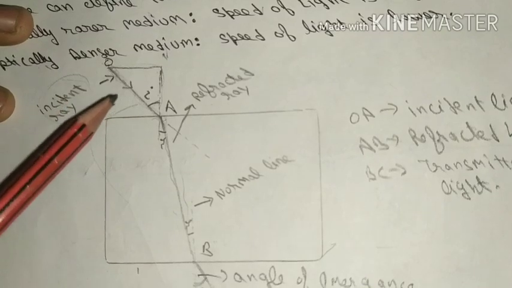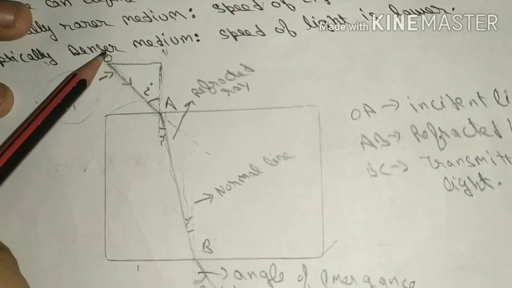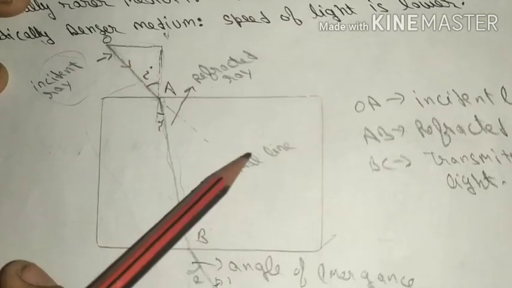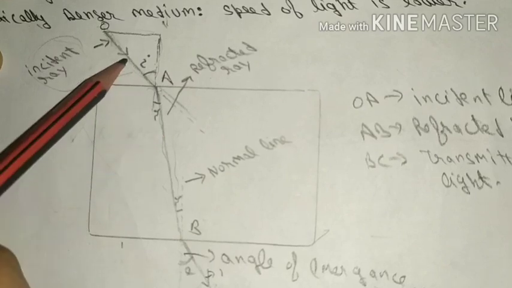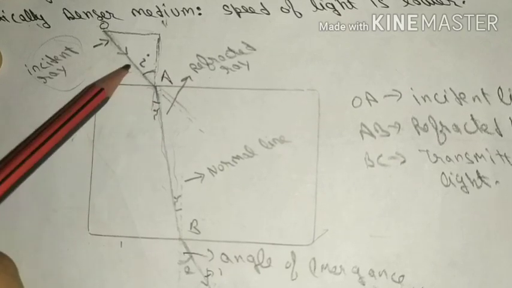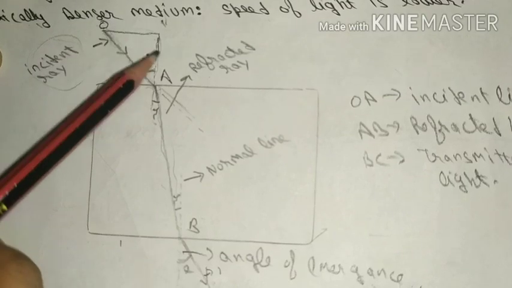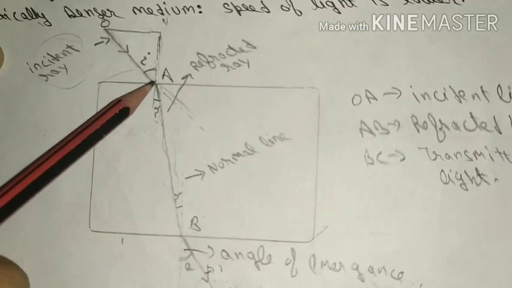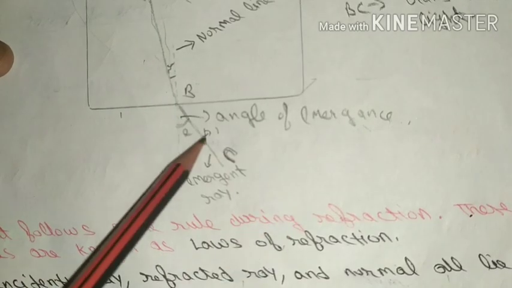In this diagram, we have observed in the activity also that light when coming from air to glass, this is the actual path and this is the change in path. So light bends towards the normal. So we can say when light enters from air to the glass, light ray bends towards the normal. But you can see here that when light ray comes out from the glass to the air, it bends away